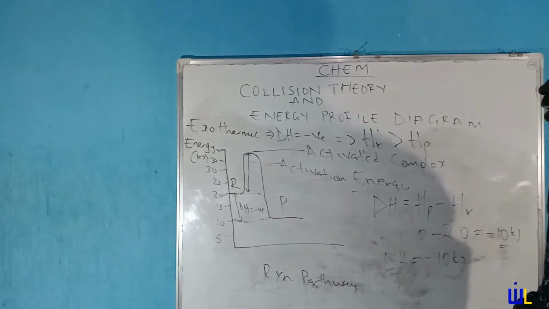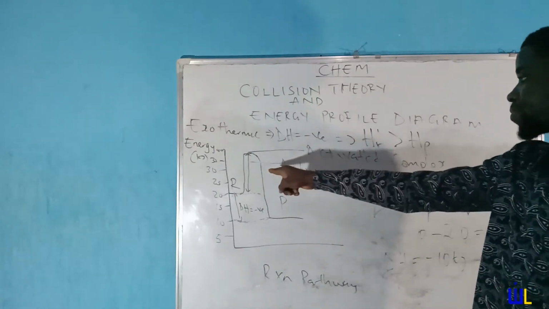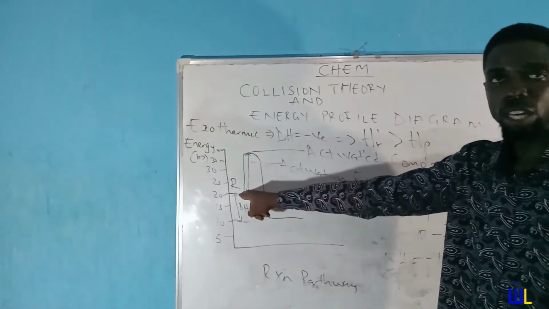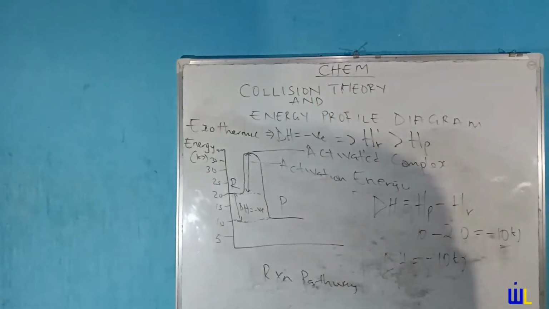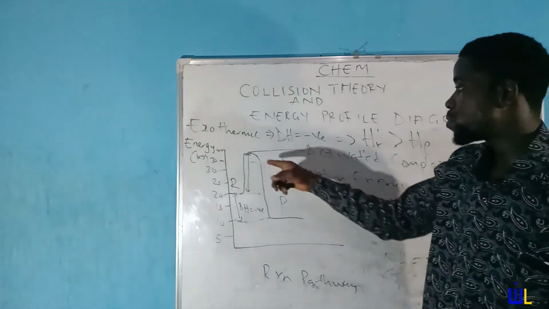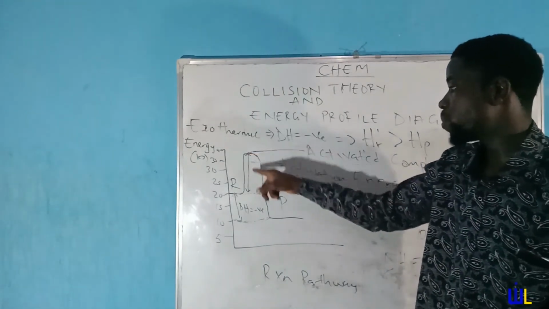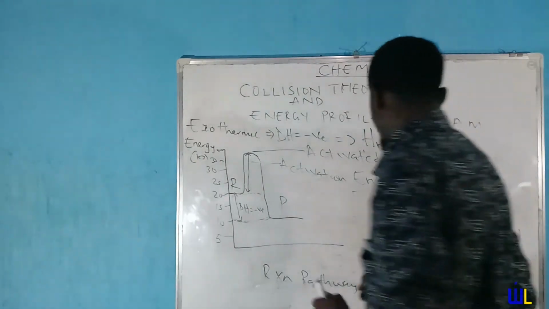Now, if you are asked to find the activation energy, it is the difference between the activated complex and the energy of the reactant. So I take it again. If we are to write down our formula, activation energy is the difference between the energy of the activated complex and the energy of reactants. Okay, I'm going to let you put this down.